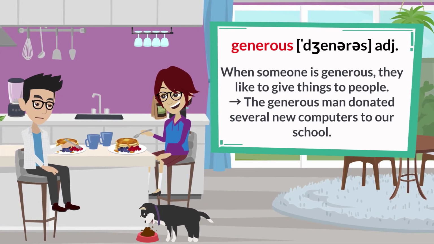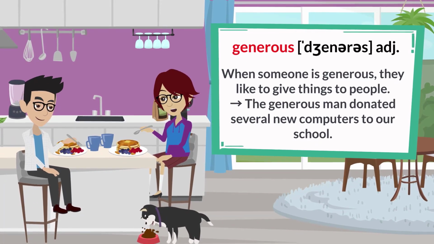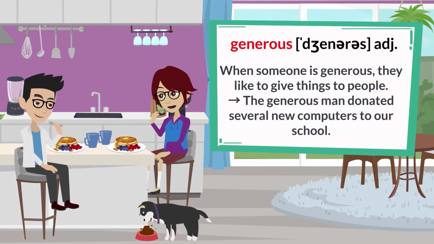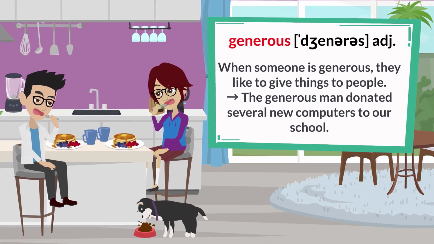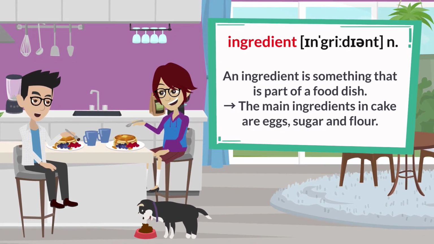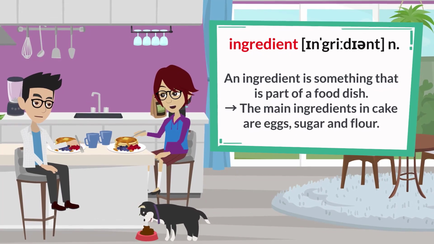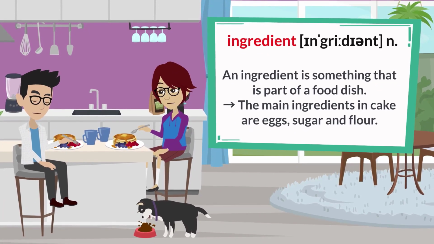Generous. When someone is generous, they like to give things to people. The generous man donated several new computers to our school. Ingredient. An ingredient is something that is part of a food dish. The main ingredients in cake are eggs, sugar, and flour.